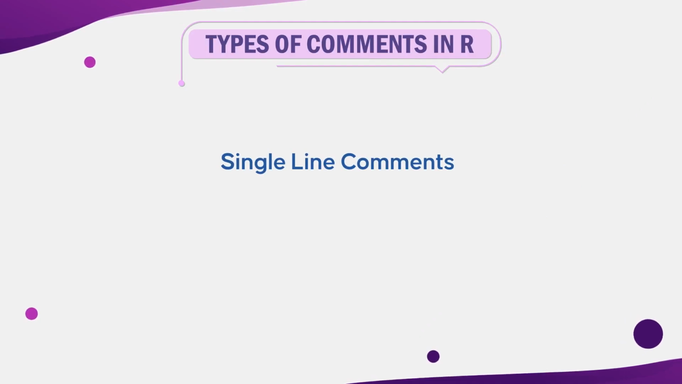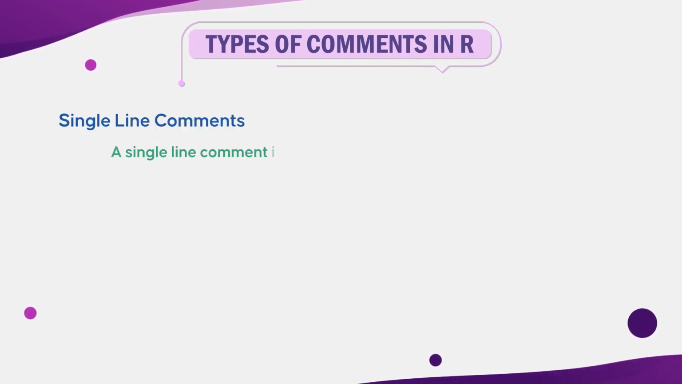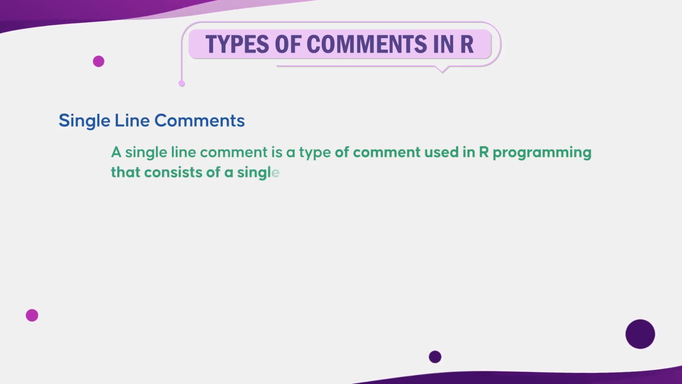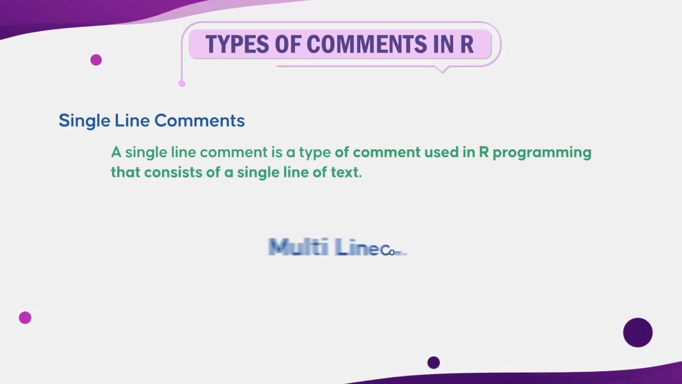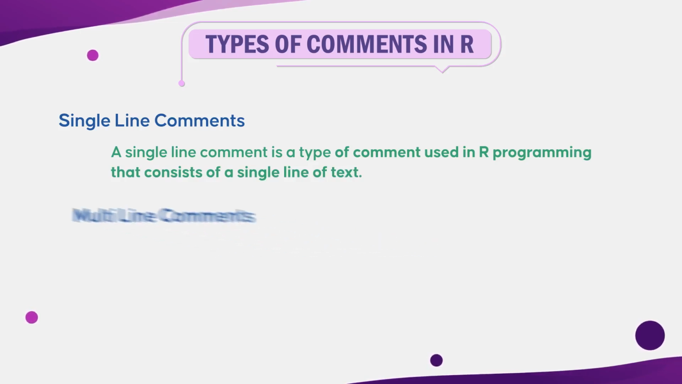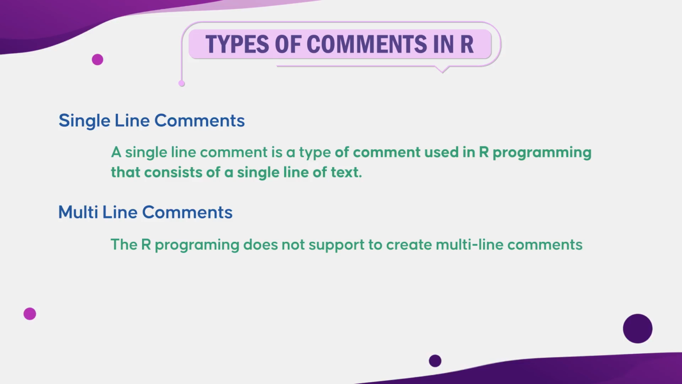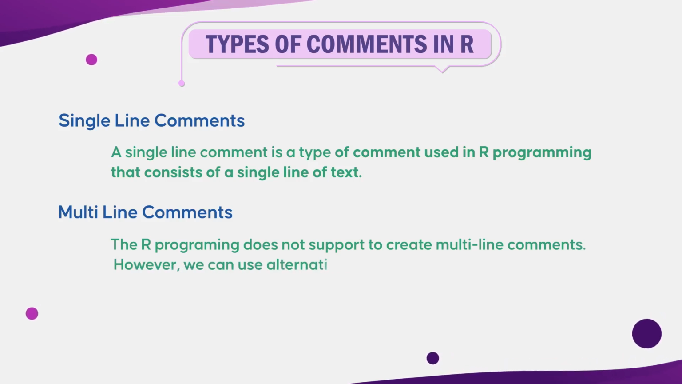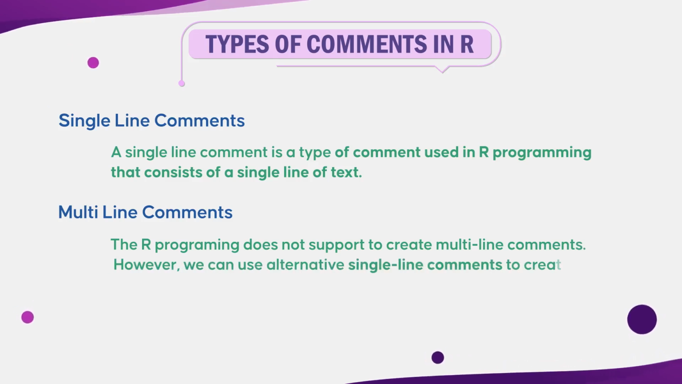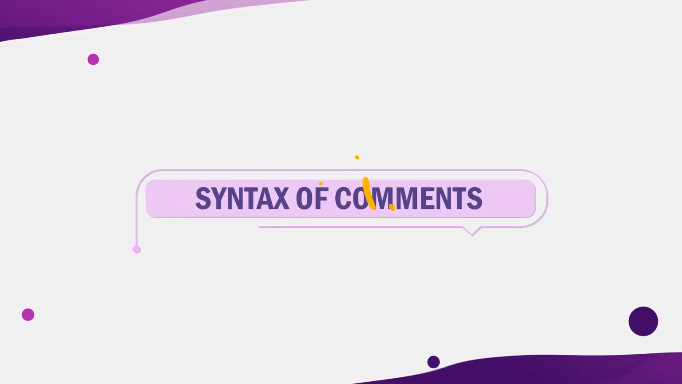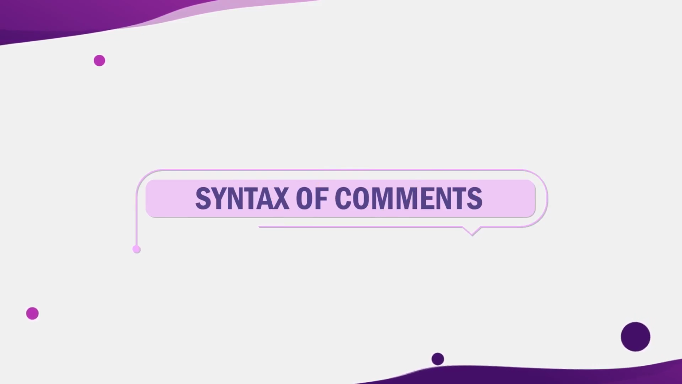Single-line comments. A single-line comment is a type of comment used in R programming that consists of a single line of text. Multi-line comments. R programming does not support multi-line comments. However, we can use alternative single-line comments to create multi-line comments in R. Let's see the syntax of the comments in R programming.